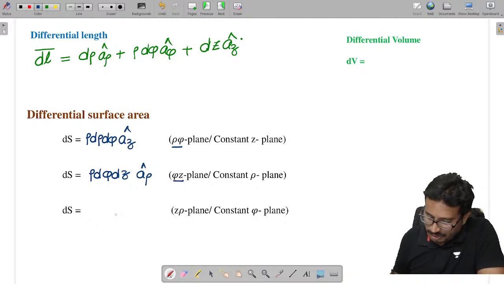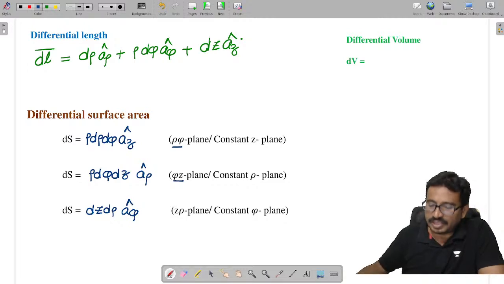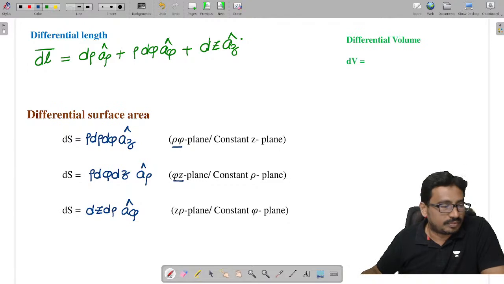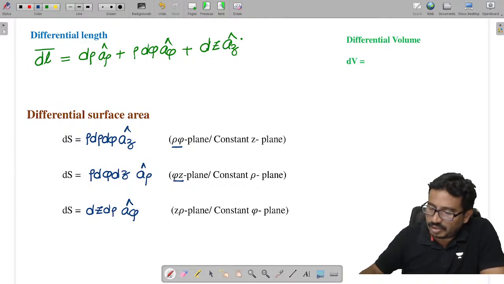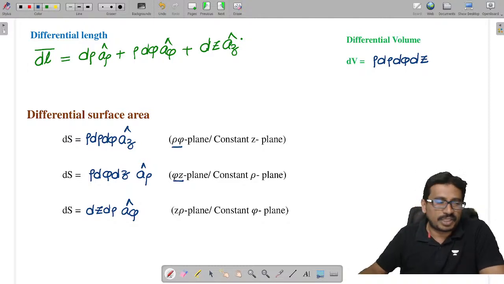Then ds is dz, d rho, and the direction is phi. Coming to the differential volume, it is rho, d rho, d phi and dz. All the changes in length we should multiply.